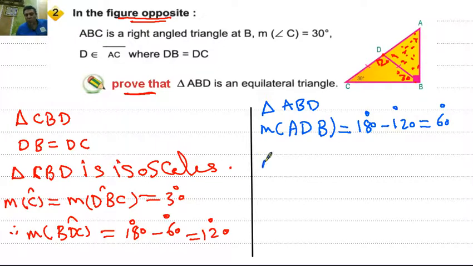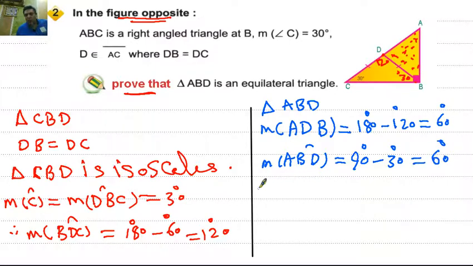And measure of angle ABD equals 90, right angle, minus 30 equals 60 degrees. Then the measure of the third angle, angle A, equals 180 minus the sum of the two angles, 60 plus 60 equals 120. Then the third angle equals 60 degrees also.